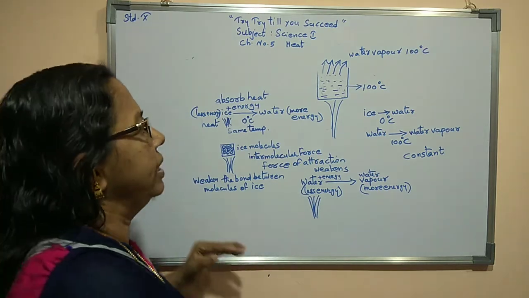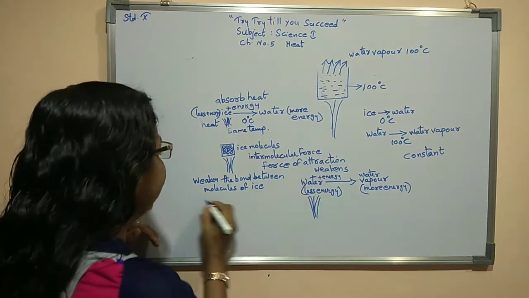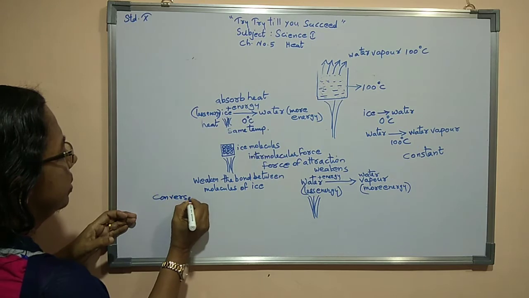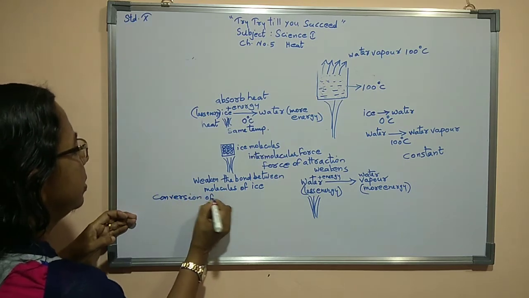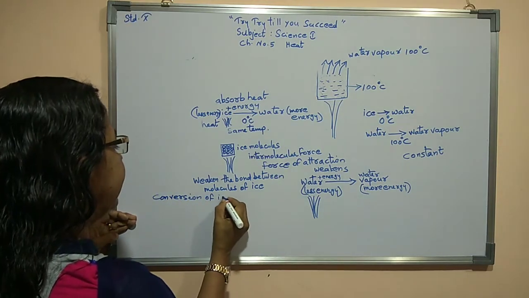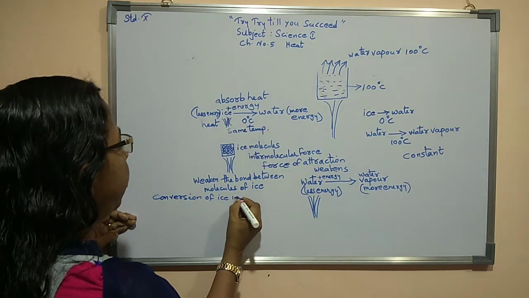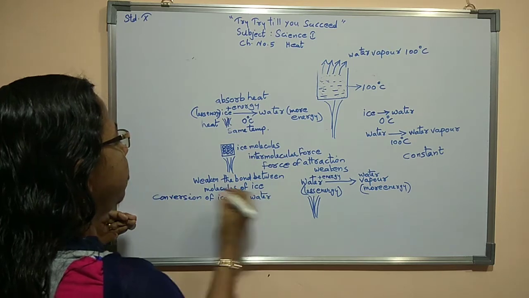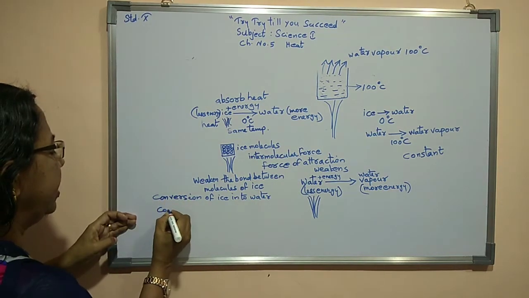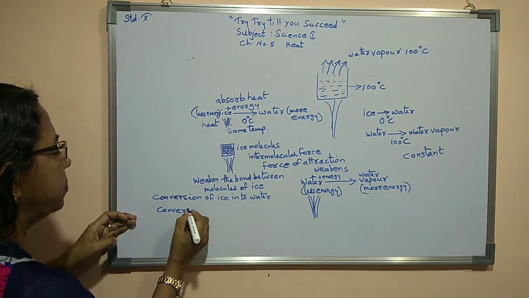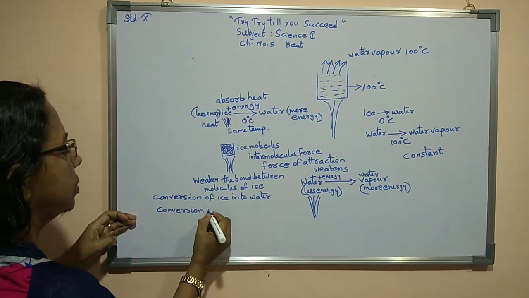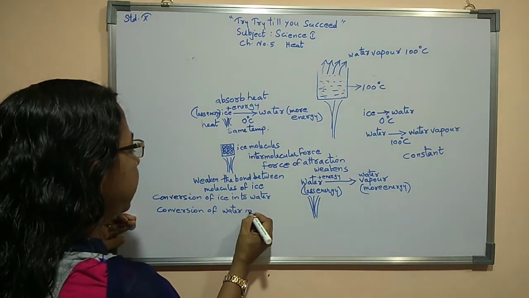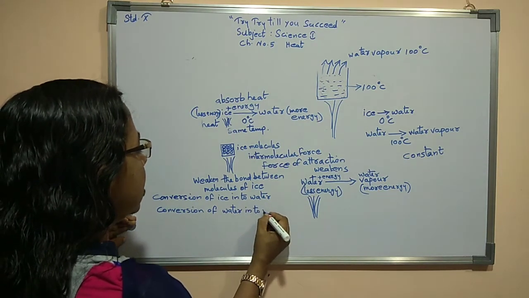Now, one more thing is there. Conversion of ice into water, and conversion of water into water vapor.